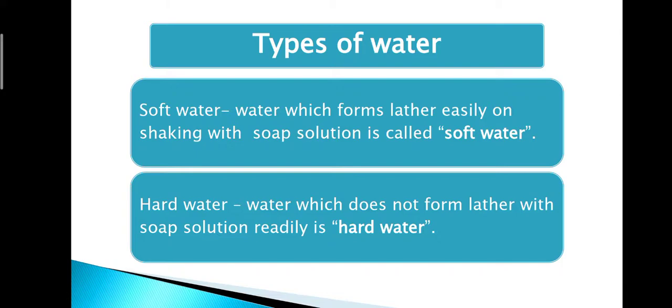The process of lathering is done easily by the addition of any type of detergent; soap will make the water soft. Now what is hard water? It is not that the water is hard. Water is already soft in nature, but we call it hard. Why is it hard? Because if we add soap to that water, it will not form lather. We have to add more soap, then the lathering will be done.